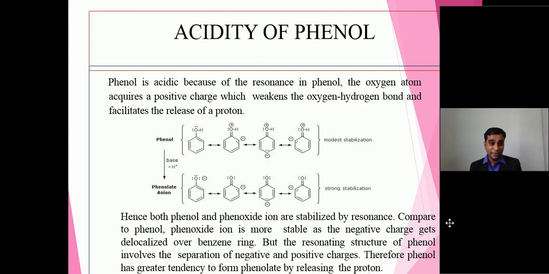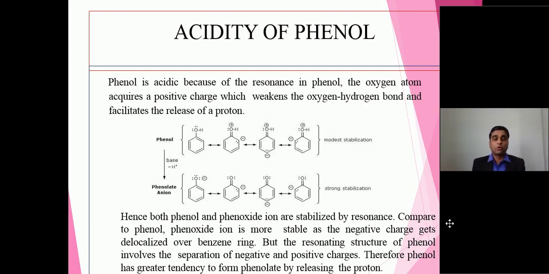And in the next I have mentioned phenolate ion stability, because the negatively charged ion as a part of the molecule is involving resonance inside the ring system. And the more interesting part is the phenolate ion, that is the conjugate base, is more stable as compared to phenol.